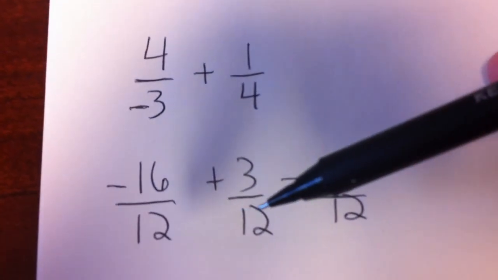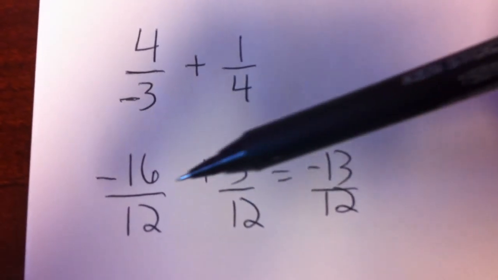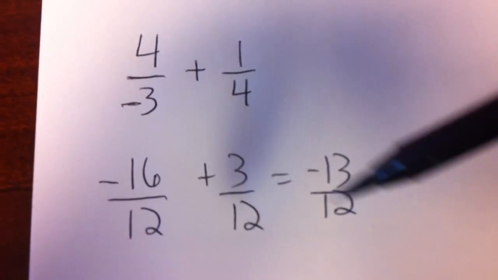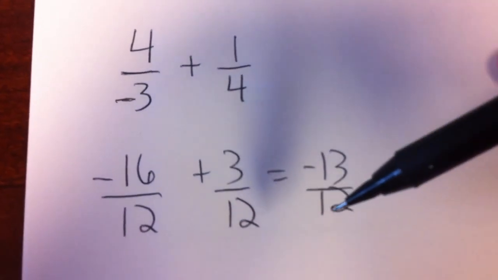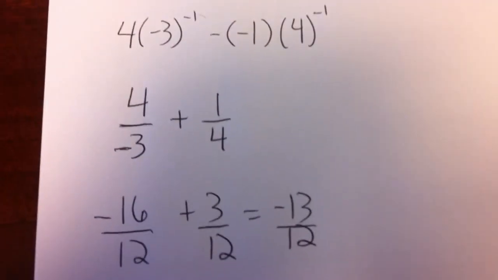Now that I have a common denominator, I'm simply going to add the tops and keep the denominator the same. So negative 16 plus 3 equals negative 13, and 12 is the denominator, so it's going to continue to be 12. So negative 13 over 12. That's how you solve that.